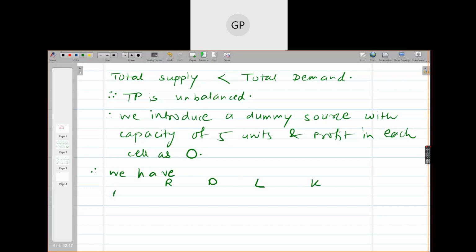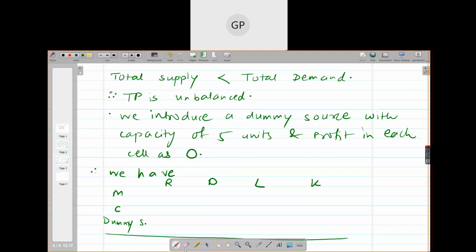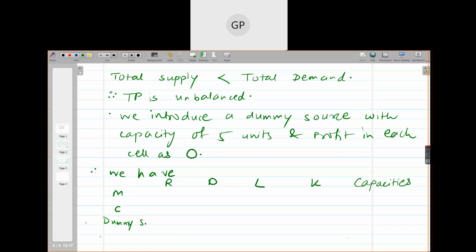Then we have Mumbai, Calcutta and dummy source. These are the capacities, and demand.